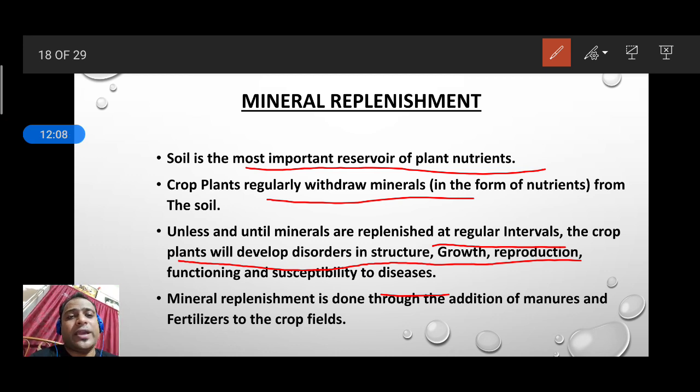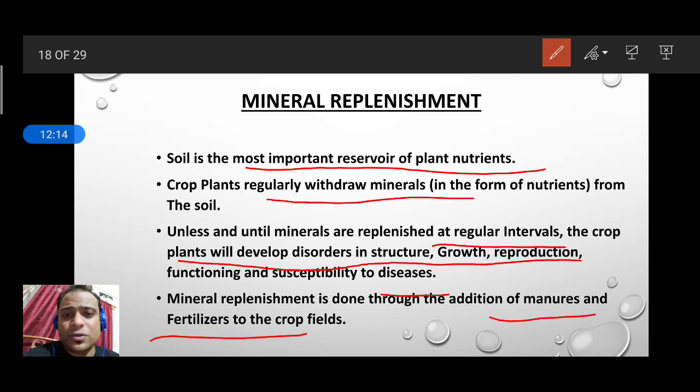So it is very important for the soil to get these minerals back. We can manage this replacement by using manures and fertilizers. For example, if you are not getting food that contains some important nutrients, you need some other supplements, like Horlicks or Bournvita, which we take for our body to get those nutrients.